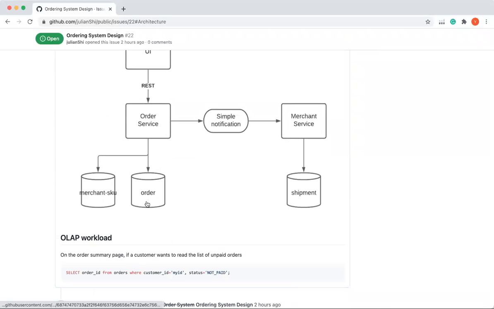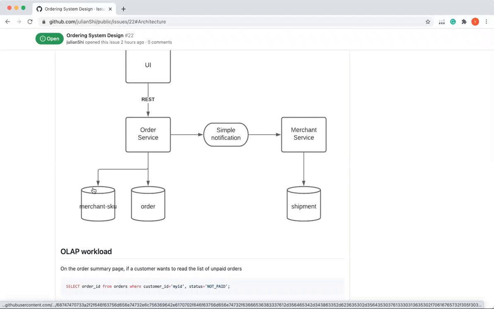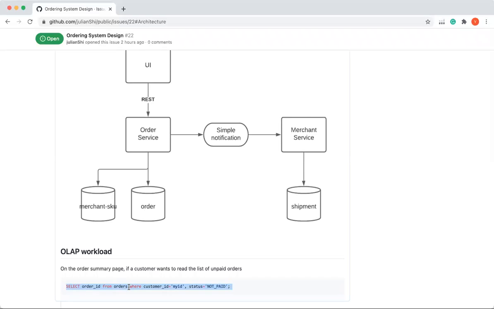Based on this architecture, if we want to support additional features like making a summary of all the orders of a certain customer, we can make an SQL query. And if the workload is large, it's good to split the data into the read database and the write database.